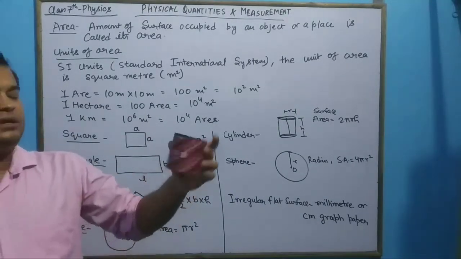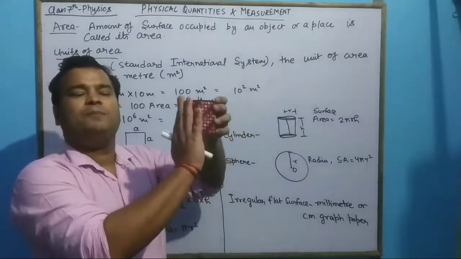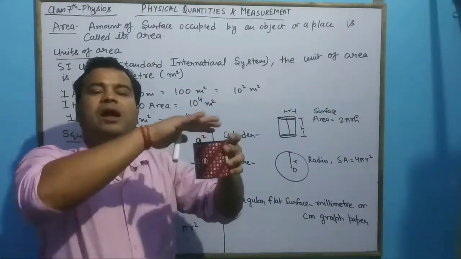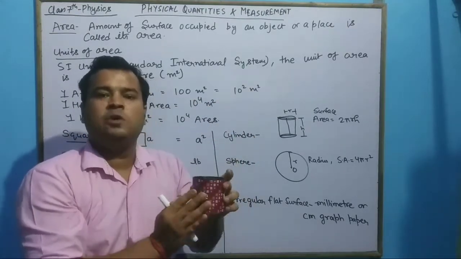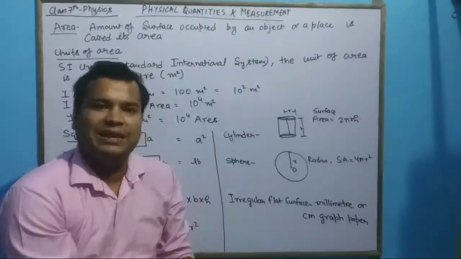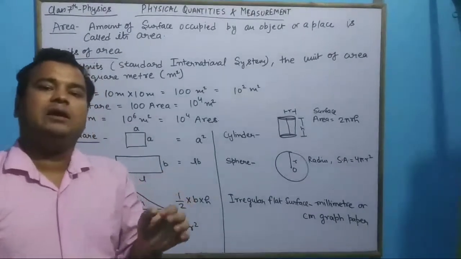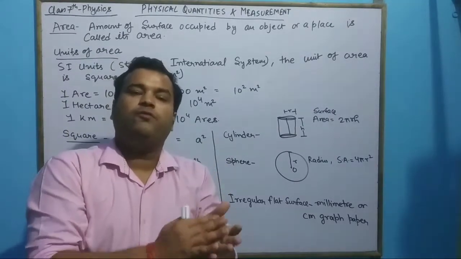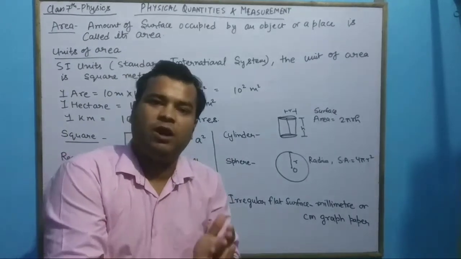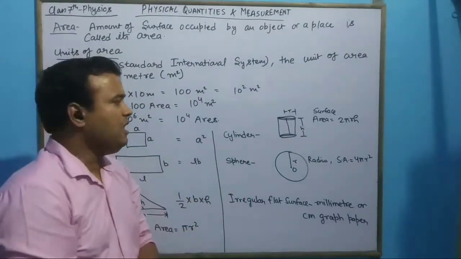Now let us see an example of a cylinder. The piece of paper required to cover all the portion of this cylinder is known as its surface area. Also, when you cover a book with a piece of paper, the amount of paper required to cover the book is known as the surface area of the book.